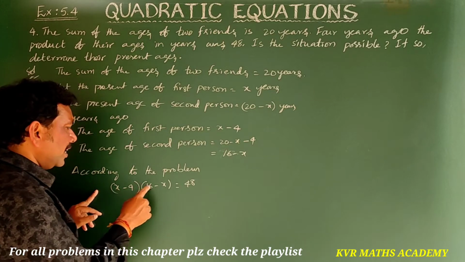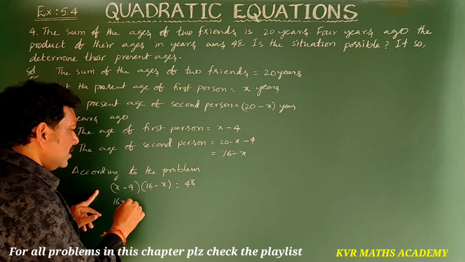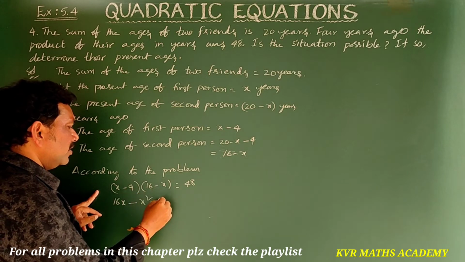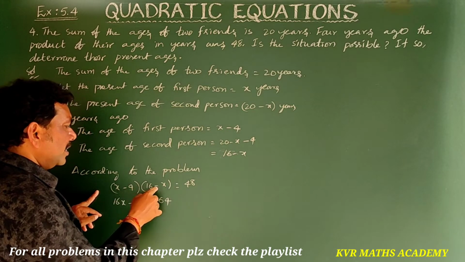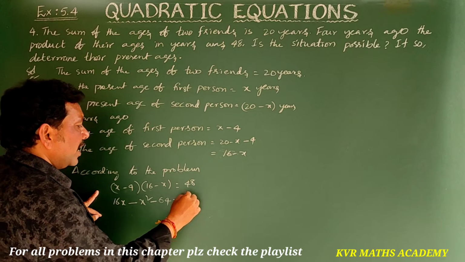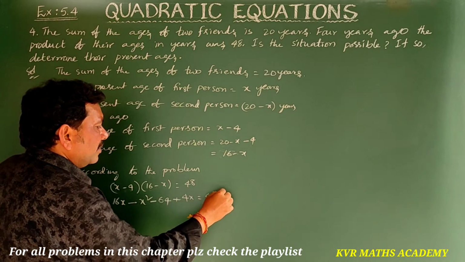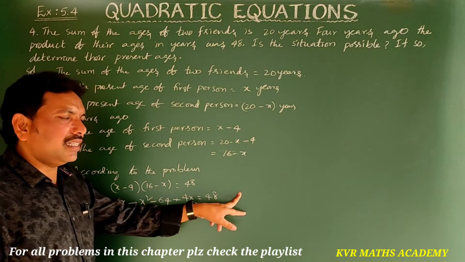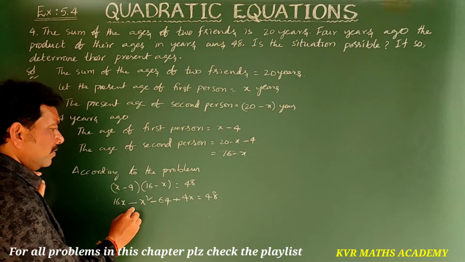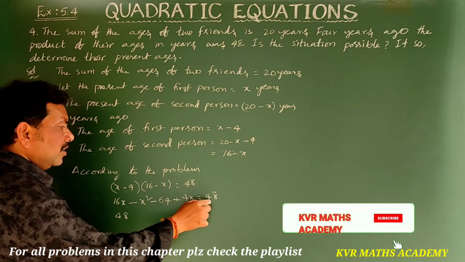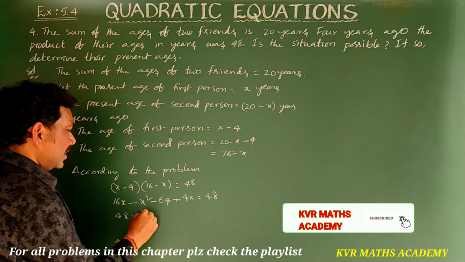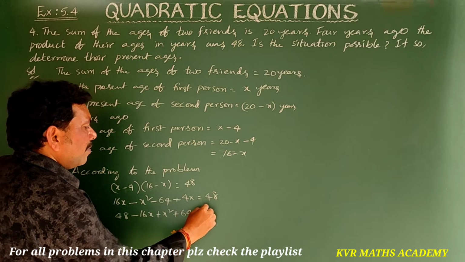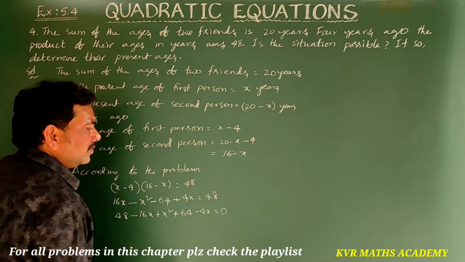Now multiply: x into 16 is 16x, minus x into x is x square, minus 4 into 16 is minus 64 (minus into minus plus), 4 into x is 4x, equal to 48. Here minus x square is there, so transfer everything to this side: 48 minus 16x plus x square plus 64 minus 4x is equal to 0.